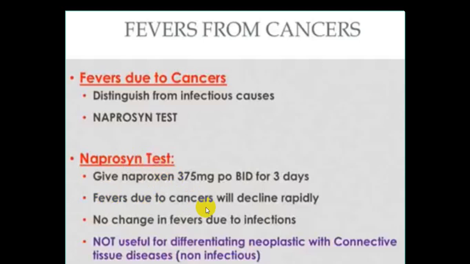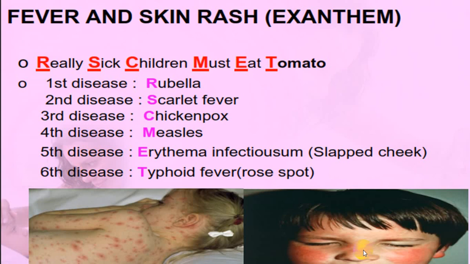No change in fever will be more in favor of infective pathophysiology. So if you are suspecting fever because of malignancy, just give naproxen. If the person responds, it is more in favor of malignancy. If the person does not respond, try to rule out infective pathophysiology. It is not useful for differentiating neoplastic from connective tissue disorders. This is just out of the way.